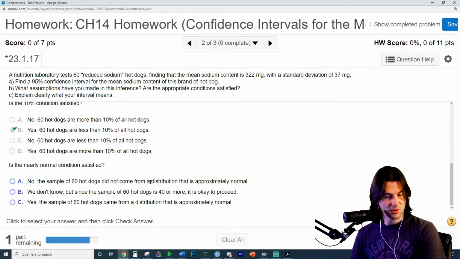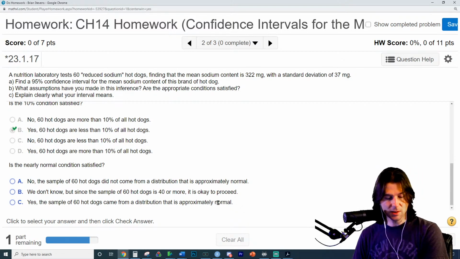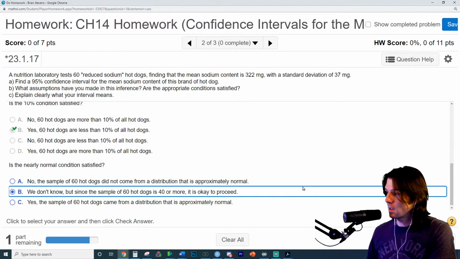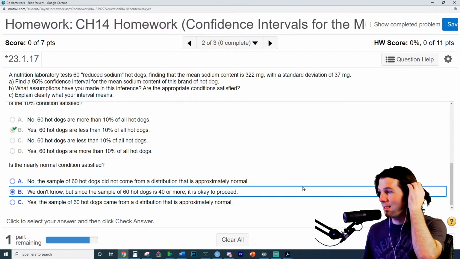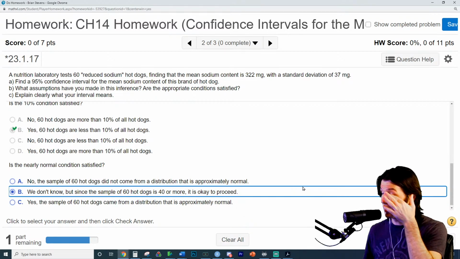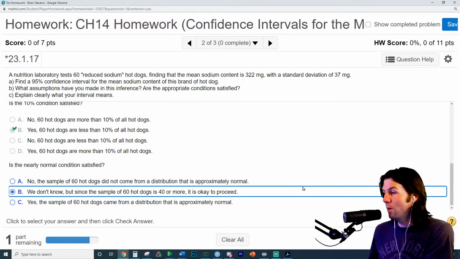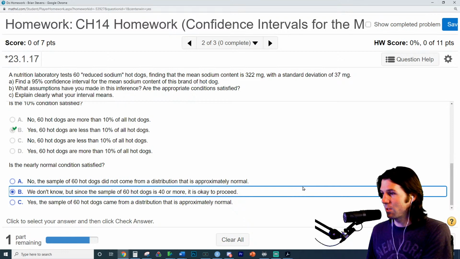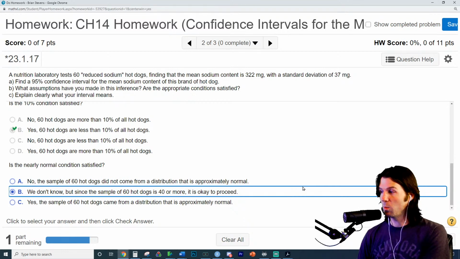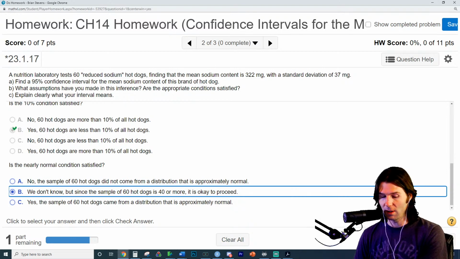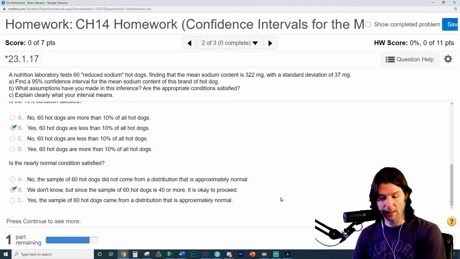New York. So is the nearly normal condition satisfied? We don't know. We'd have to look at the shape of the distribution, but unless the distribution is heavily skewed. So a full answer would say, we don't know, but unless the distribution is heavily skewed, a sample size of 60 should be good to proceed. If it was heavily skewed, we needed a sample size of at least 100. So we're good on that.